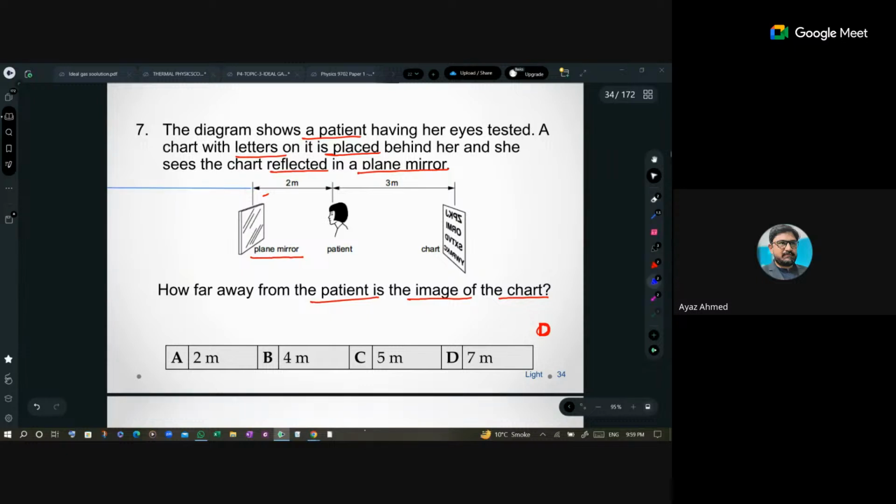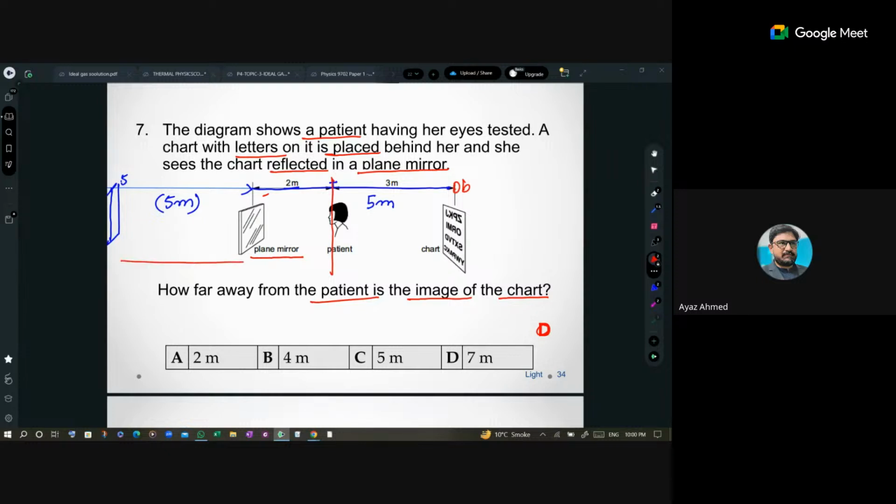So look, this is the object, right? How far is the object? 2 plus 3. The object is 5 meters away from the mirror. It means this image will be 5 meters away from the mirror. This is the distance from the mirror. Remember this. Are you getting this? So from the patient, this distance becomes 2 plus 5, 7 meters.